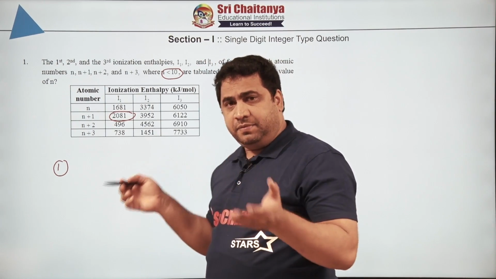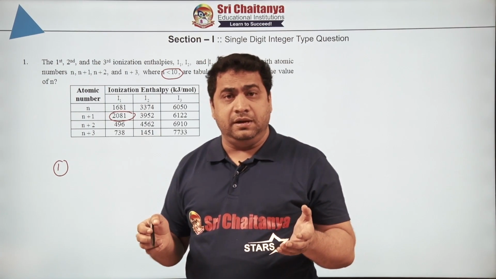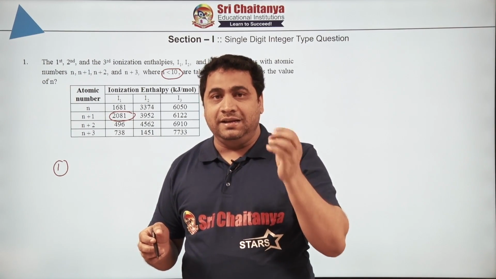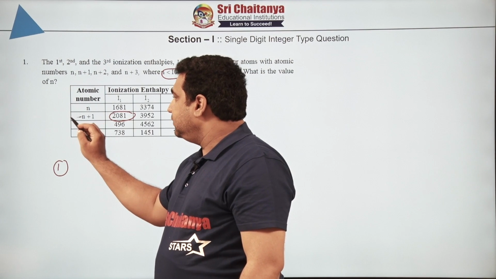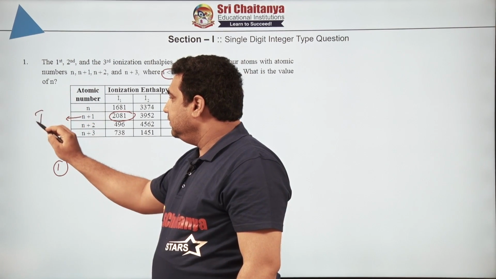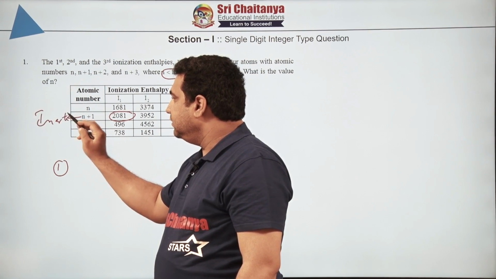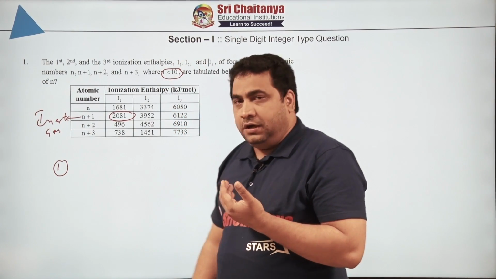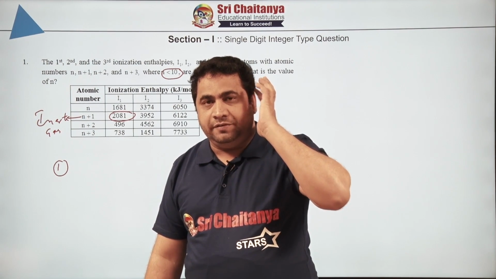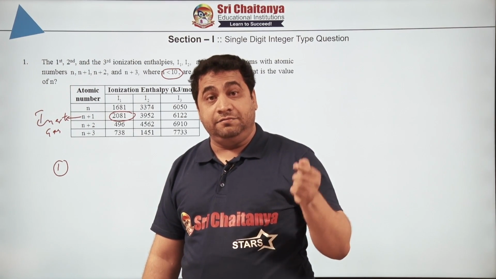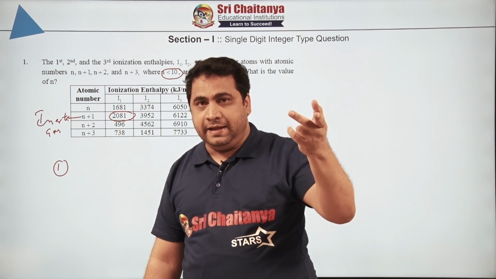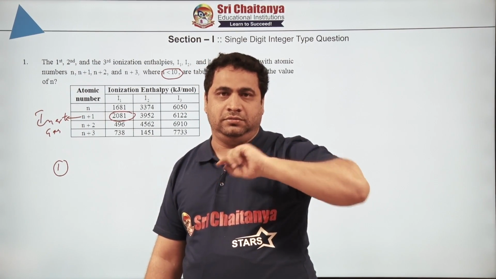A very simple, common sense fact we know from the periodic table is that in any given series the highest ionization energy is exhibited by the inert gas. That means, can I call this an inert gas? Yes, I can guess it. Now, what can be the value of n? Obviously n can be either 1 or 9. Why? Because 1 plus 1 is 2, helium, or 9 plus 1 is neon, right?